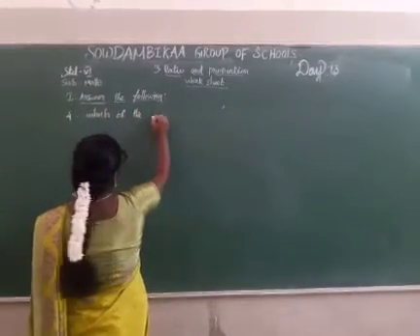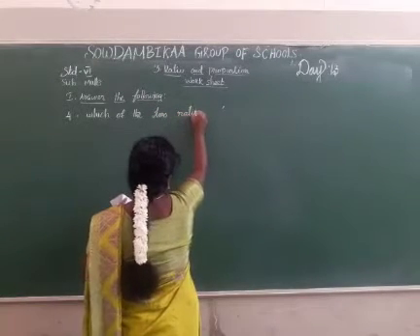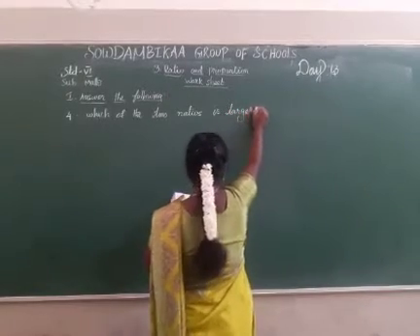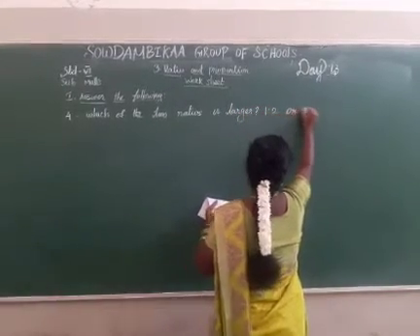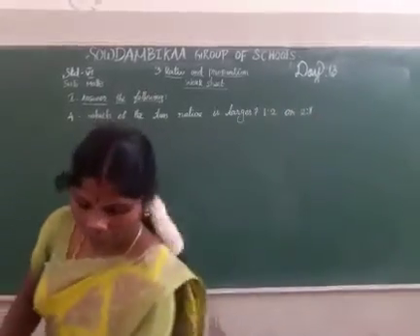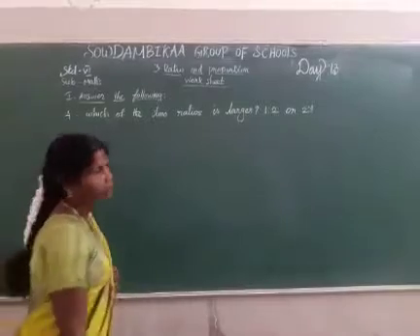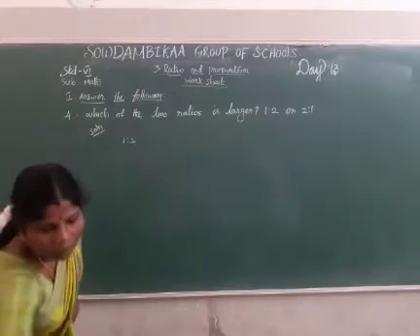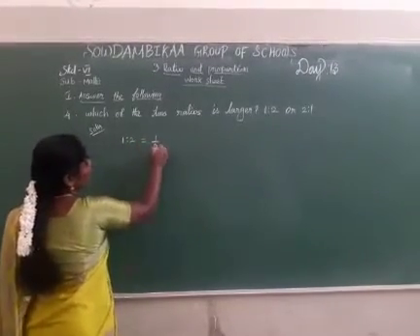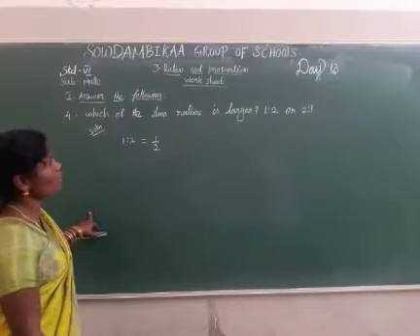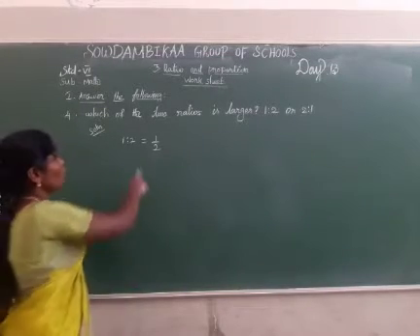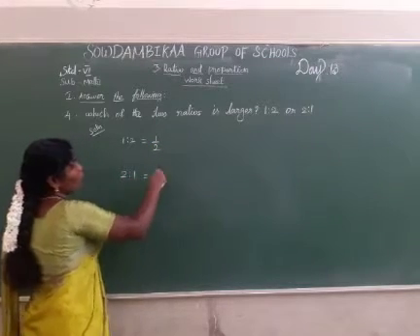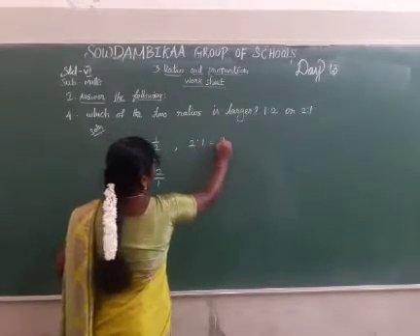Which of the two ratios is larger, 1:2 or 2:1? The solution: 1:2 is equal to 1 divided by 2. Which of the two ratios is larger, 1:2 or 2:1? The 1:2, write 1 divided by 2. Next, 2:1, write 2 divided by 1.